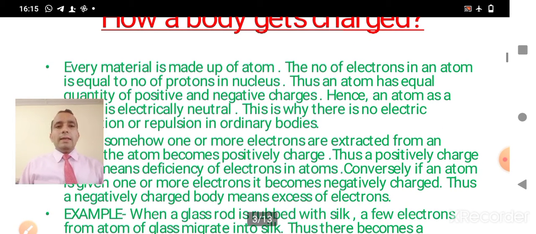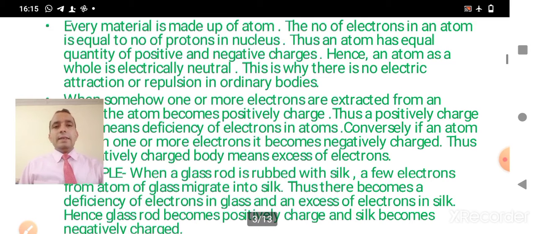So we know that every material is made up of atoms, and the number of electrons in an atom is equal to the number of protons in the nucleus. It means that an atom as a whole can be treated as electrically neutral. It means that it has equal amounts of positive and negative charge.